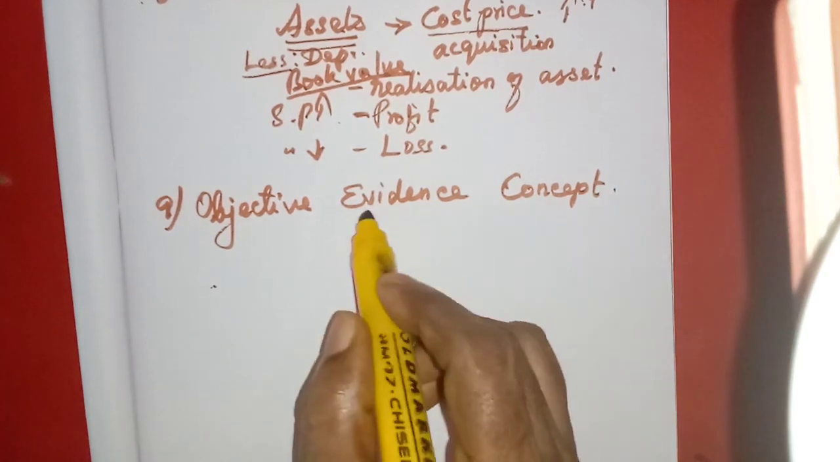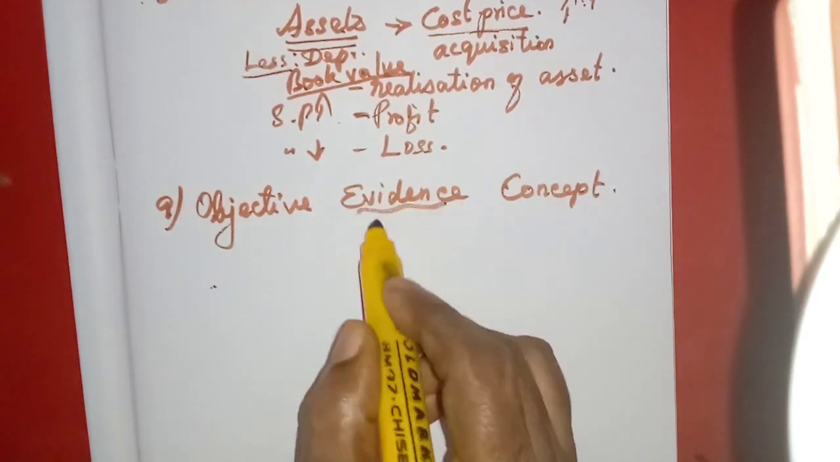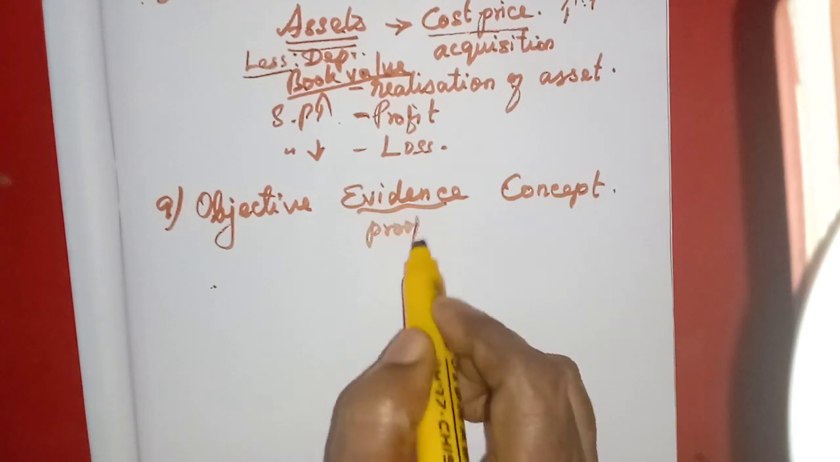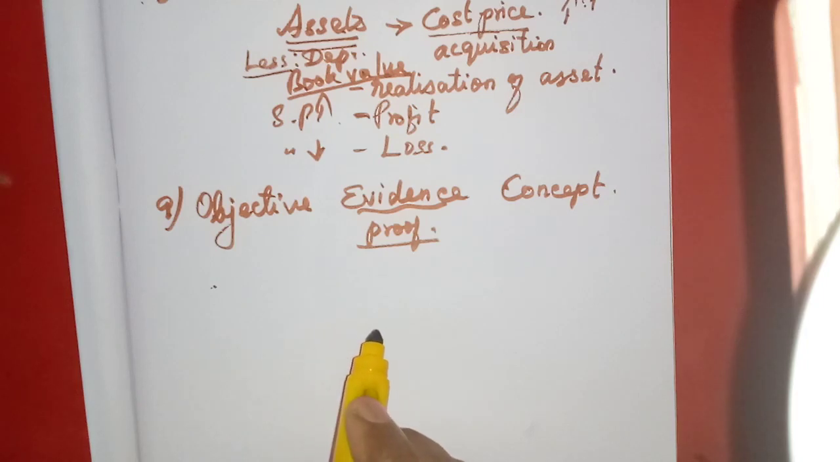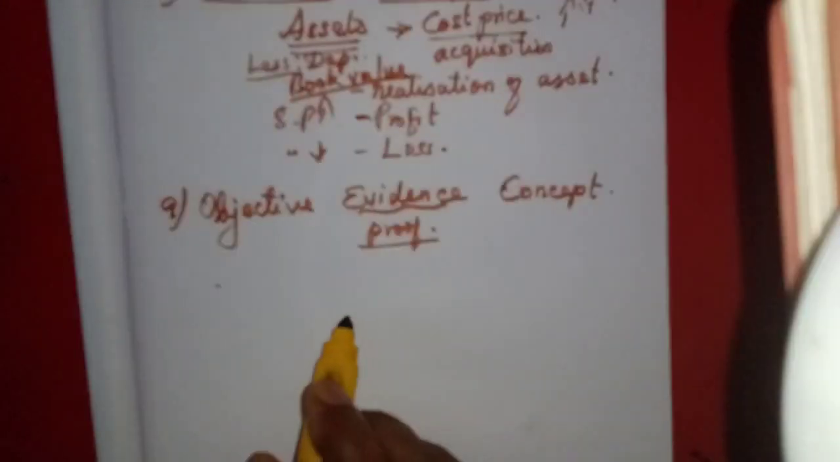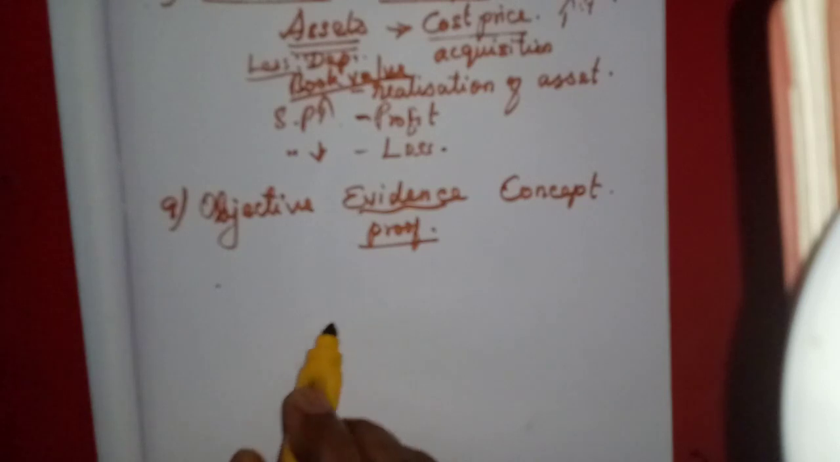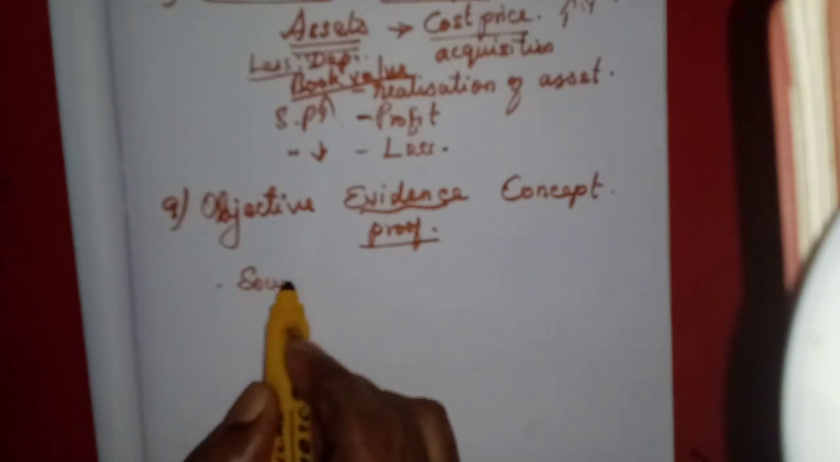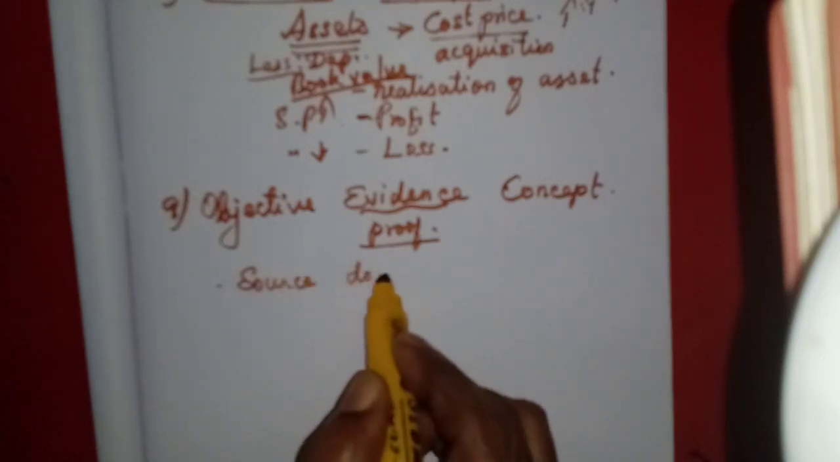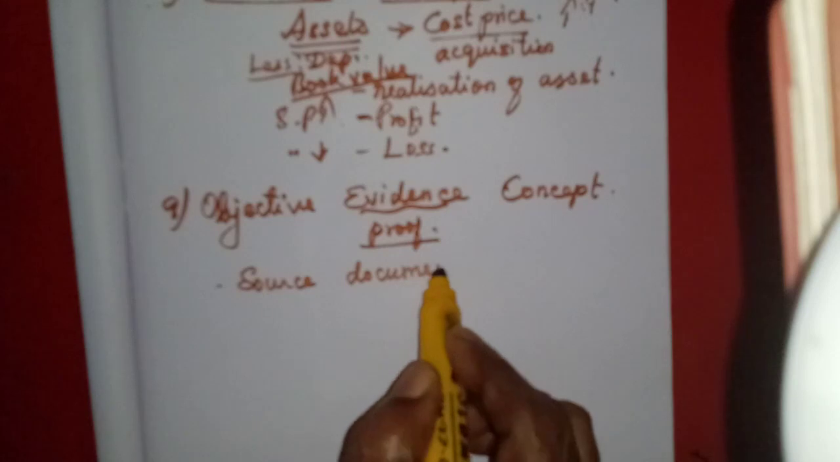Here, evidence means proof, isn't it? For each and every transaction in the books of accounts, there must be a proper evidence. A proof must be there. That's the thing that we have learned already, source documents. The source documents will be the evidence.